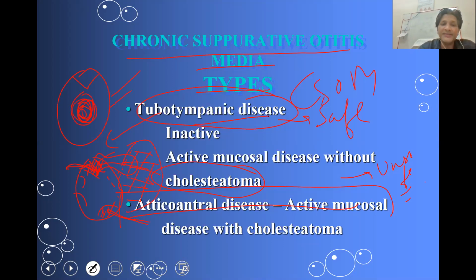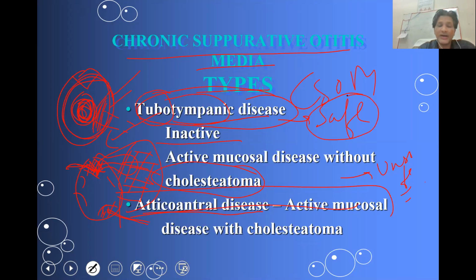So the tubotympanic disease is an inactive disease. The ear is not so much engaged in an inflammatory sequence, and there is no destruction of the bone. There is no appearance of cholesteatoma. The word tubotympanic stands for a disease of the anterior segment of the middle ear, where tubo means eustachian tube and tympanic means middle ear. So the disease is restricted only to the middle ear. There's no dissemination of the disease. There are remote chances of complication in this ear. So this ear is clinically also called a safe ear.